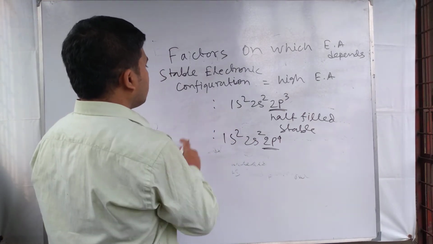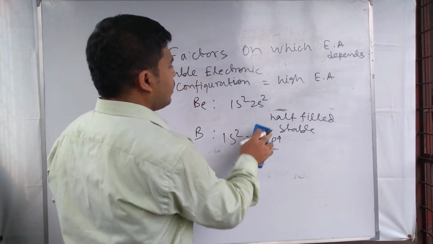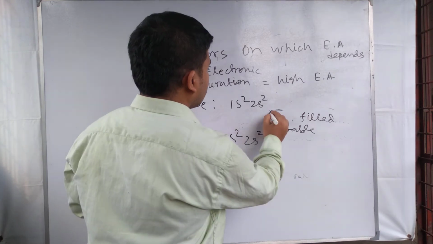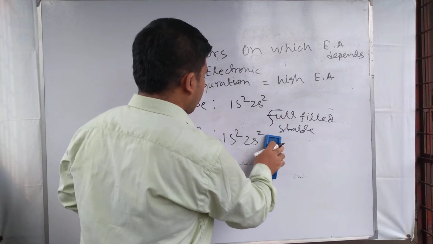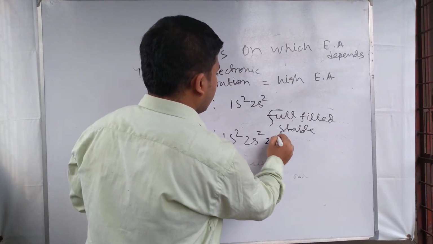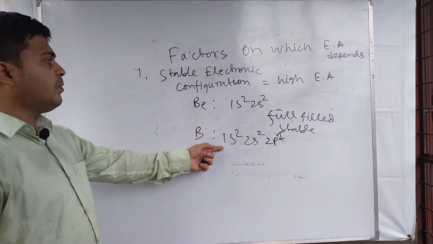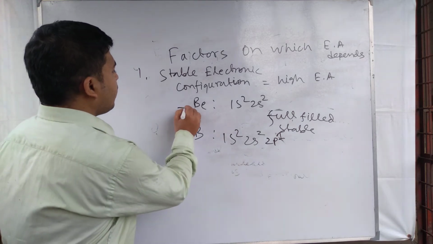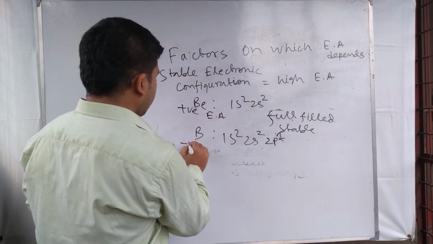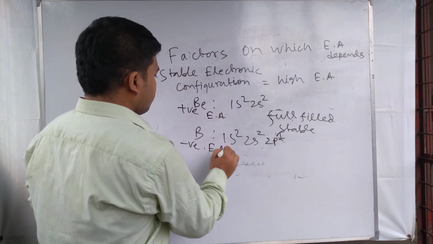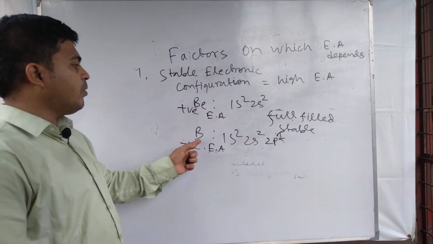You can compare beryllium and boron. Here 2s is fully filled, a stable electronic configuration, whereas in boron, neither a fully filled nor a half filled electronic configuration is present. For this reason, the electron affinity value for boron is negative, meaning it has negative electron gain enthalpy.